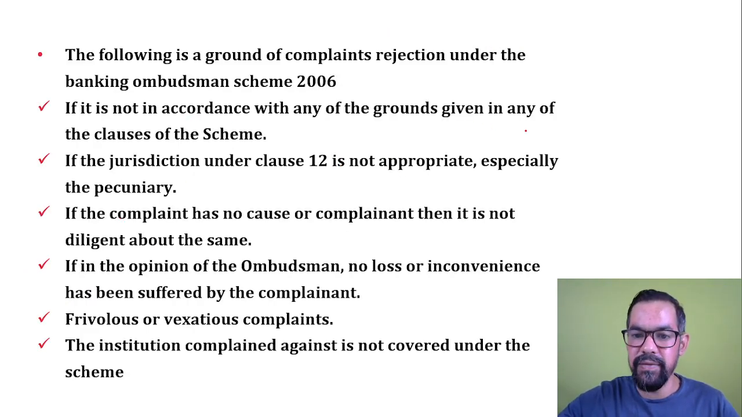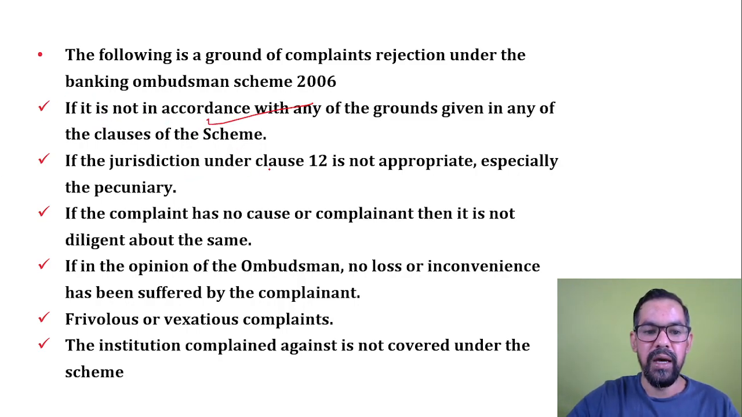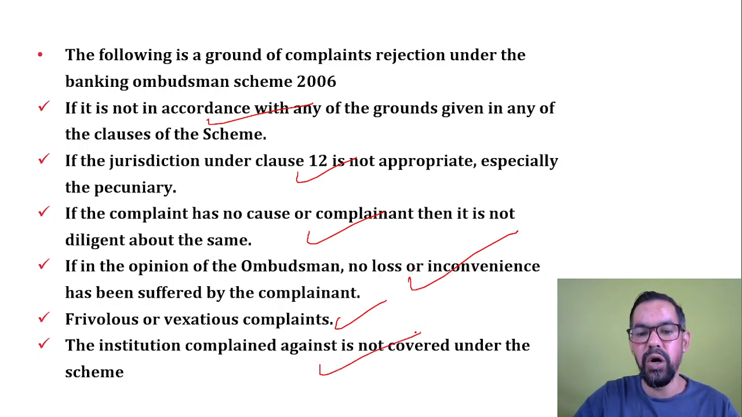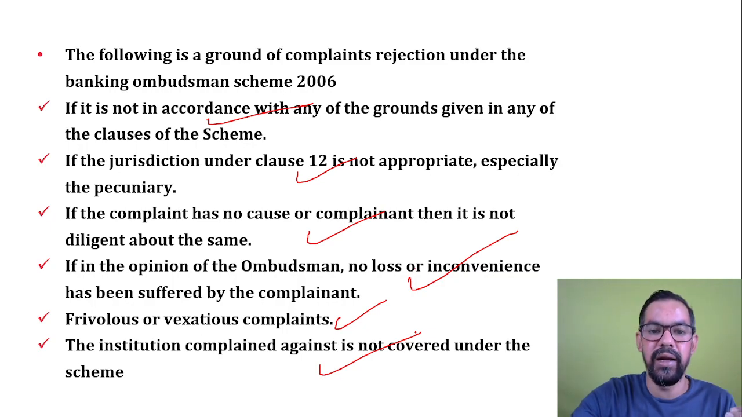So here we have the list as well. If it is not in accordance with the scheme, if the jurisdiction under clause 12 is not satisfied, again, if the complaint has no cause, or the complaint is delayed. If in the opinion of the Ombudsman there is no loss or inconvenience, again they can reject. A false complaint, or the institution complained against not covered under this scheme. So these are the areas where the Ombudsman can reject any complaint of customers.